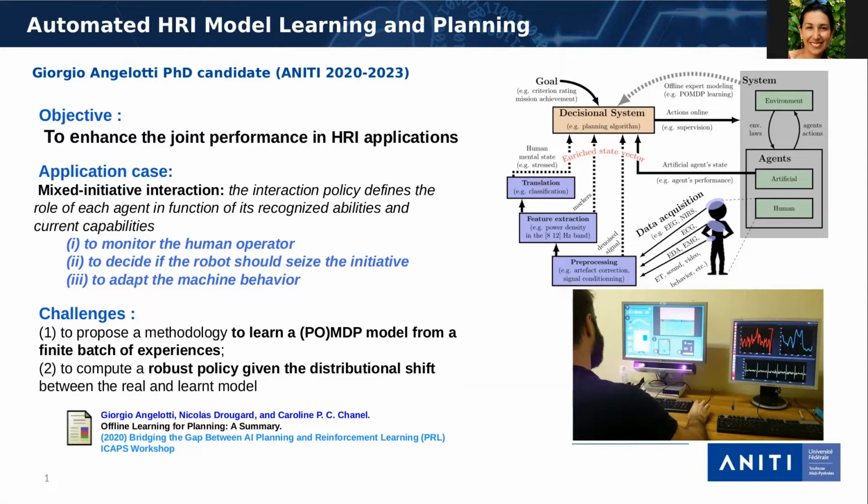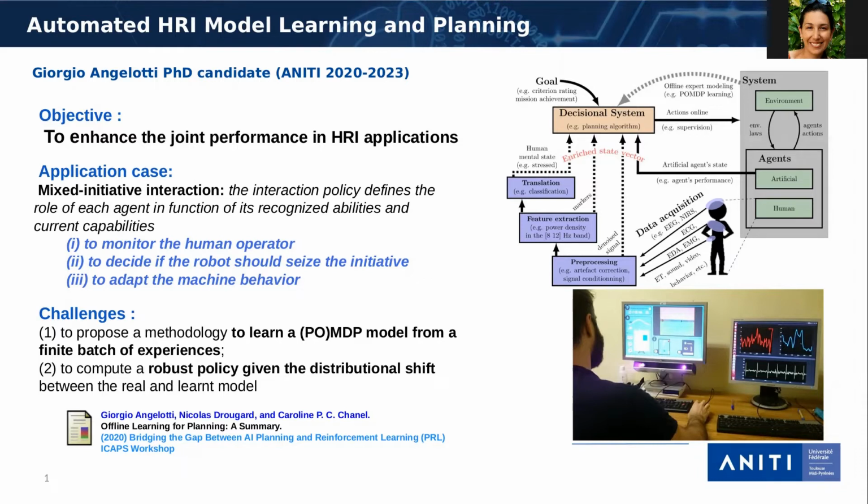The principal idea is to drive the interaction not only in function of the recognized skills of each agent, but also in function of their current capabilities. This falls in a new mixed initiative interaction paradigm that implies the availability of monitoring systems and the design of decisional systems to assign tasks to both agents in function of their current states.